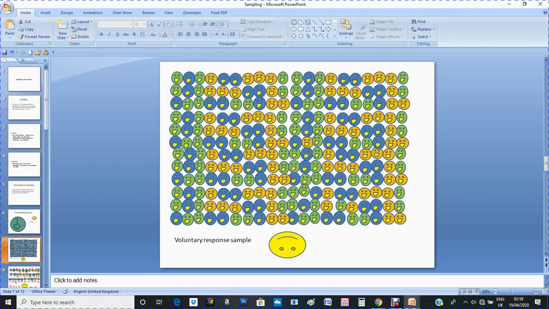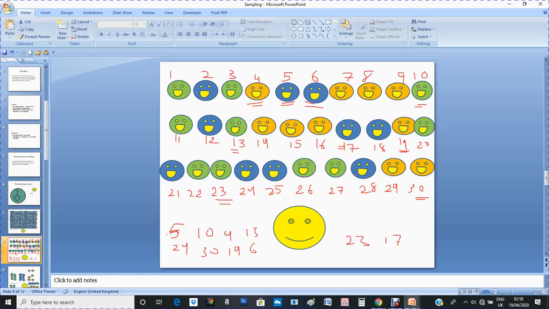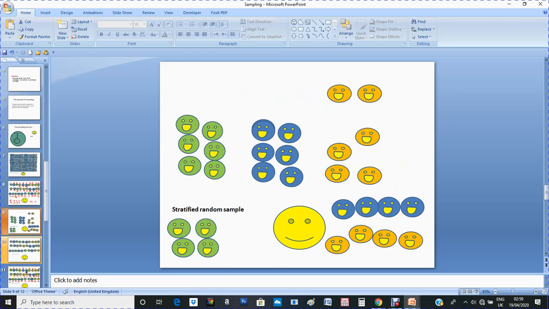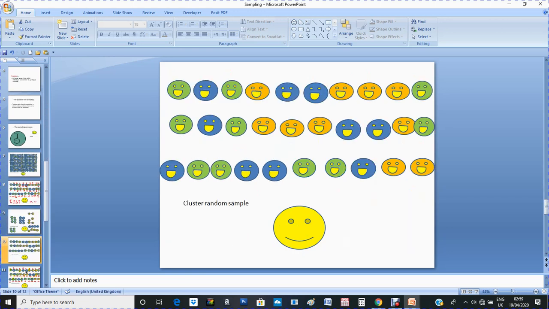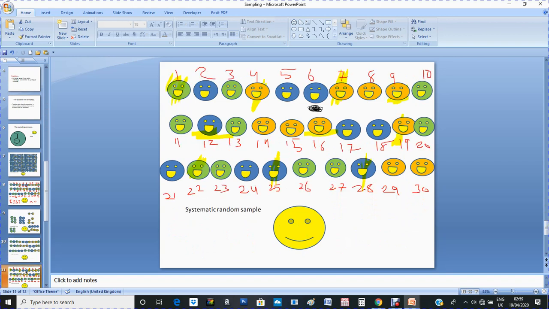We talked about convenience sample and voluntary response sample, and we said those two samples are bad because they are biased and not representative. And we discussed the good ways: simple random sampling, then stratified random sample, then cluster random sample, and finally systematic random sample.